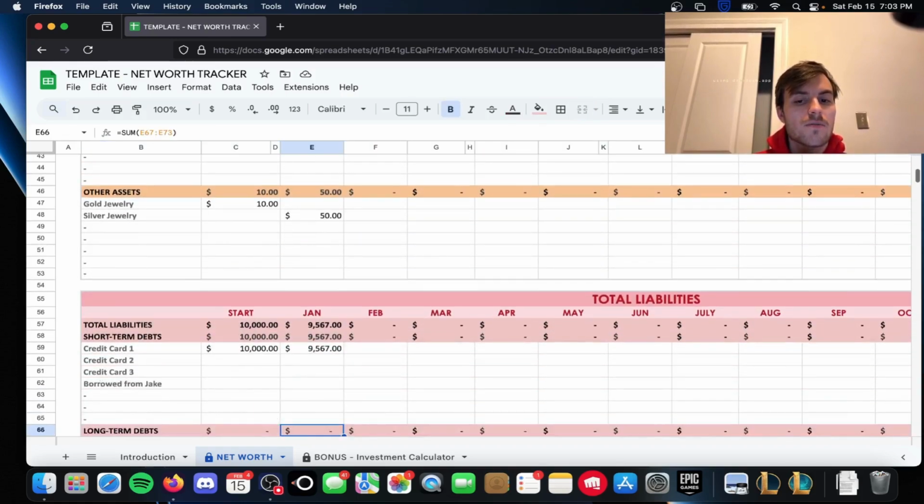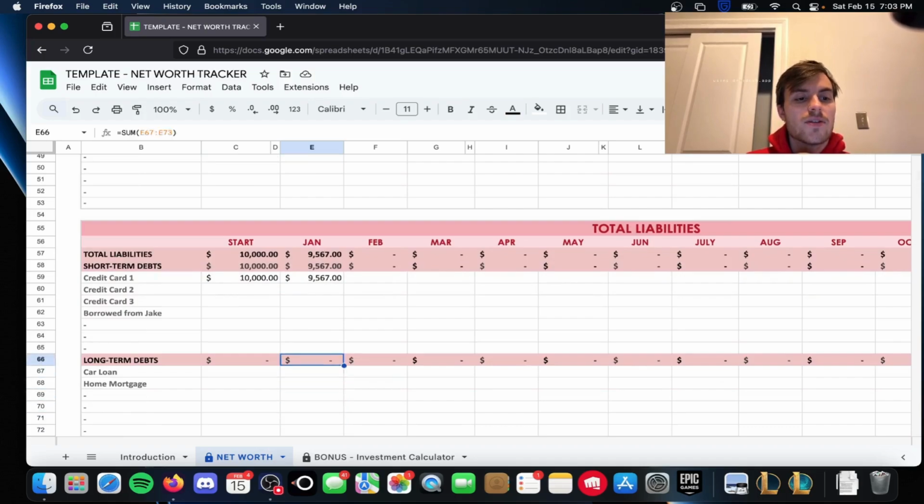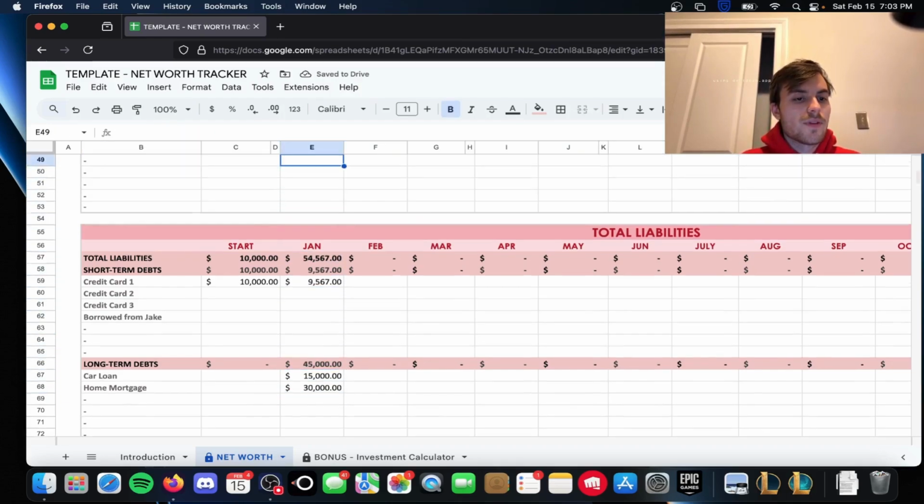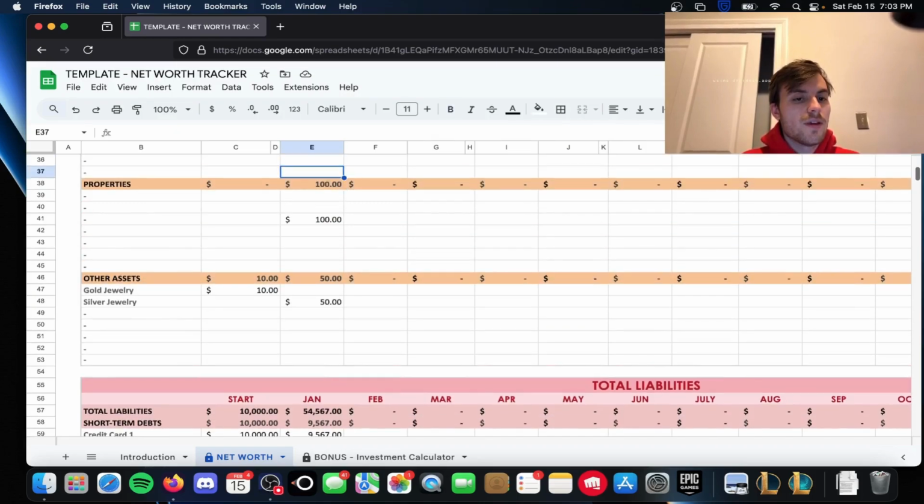And here, when we get to the red, we get to liabilities. This is where you'll write down your short-term debts, like if you have credit card debt, or maybe you borrowed money from somebody that you owe them back. Long-term debts would be like if you have a car loan, let's say you owe $15,000 left on your car, and maybe you have a home mortgage of $30,000 left, but your primary residence, you have $9,000 in equity for it.